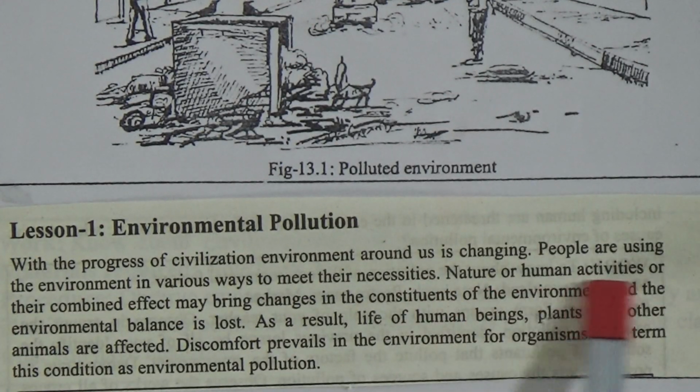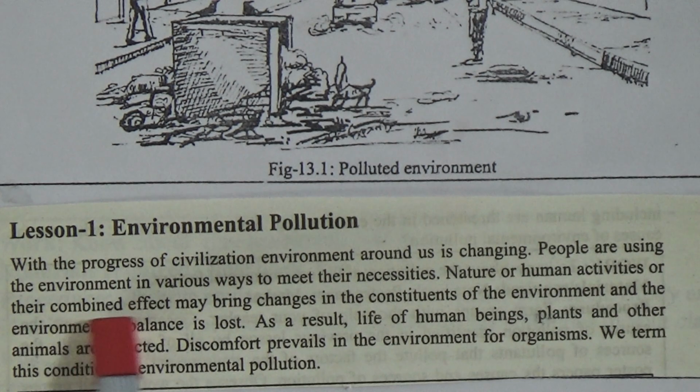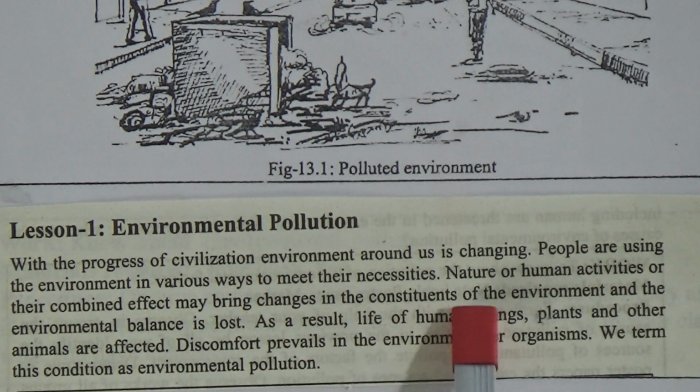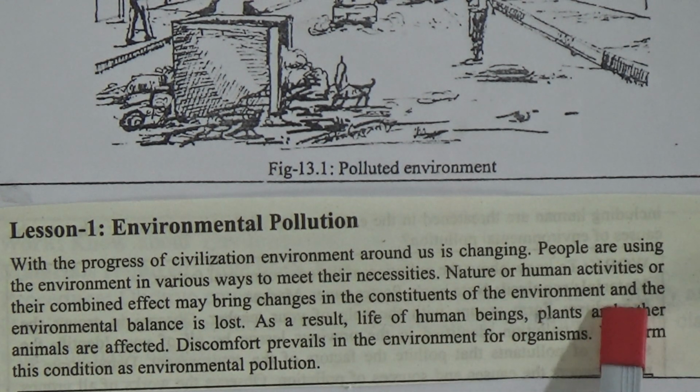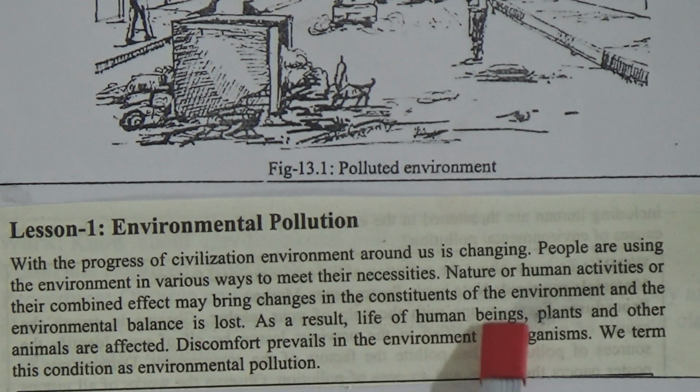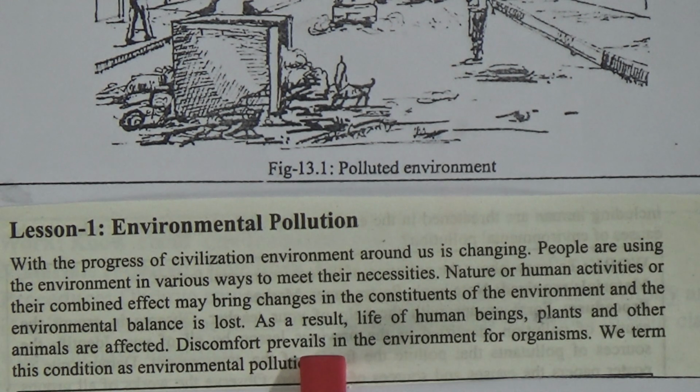Nature or human activities or their combined effect may bring changes in the constituent of the environment, and the environmental balance is lost. As a result, life of human beings, plants and other animals are affected. Discomfort prevails in the environment for organisms. We term this condition as environmental pollution.